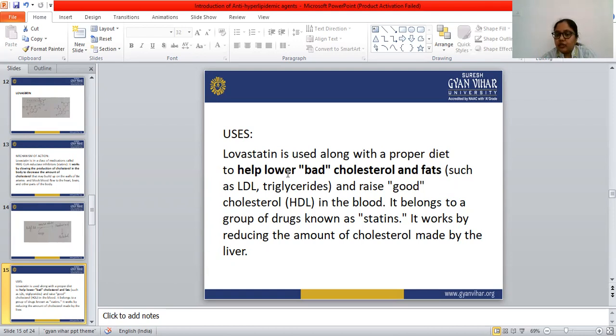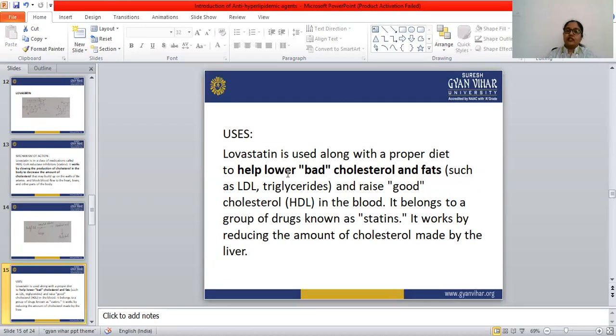Acetyl-CoA is converted to mevalonic acid in the process of NADPH, and that mevalonic acid is converted into cholesterol. So this acetyl-CoA to mevalonic acid conversion is blocked by HMG-CoA reductase inhibition, and the net result is a slight to moderate decrease in cholesterol synthesis and a significant increase in receptor-mediated LDL uptake. Lovastatin is used in the treatment of dyslipidemia and the prevention of cardiovascular disease.